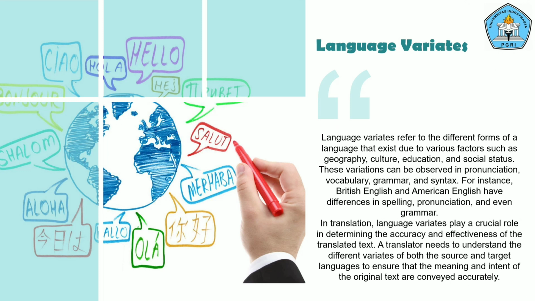In translation, language varieties play a crucial role in determining the accuracy and effectiveness of the translated text. A translator needs to understand the different varieties of both the source and target language to ensure that the meaning and intent of the original text are conveyed accurately.